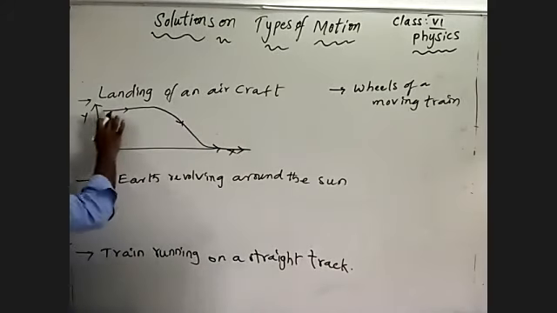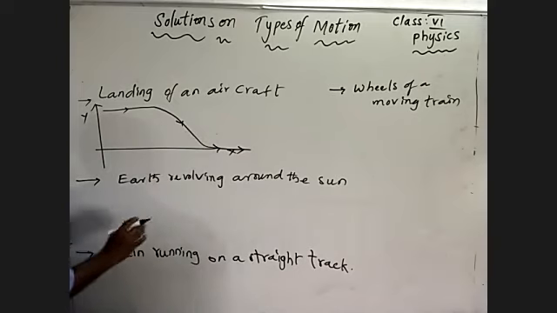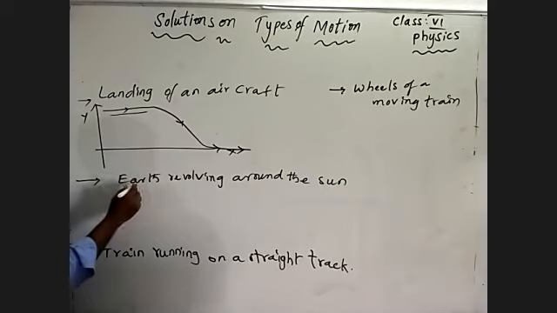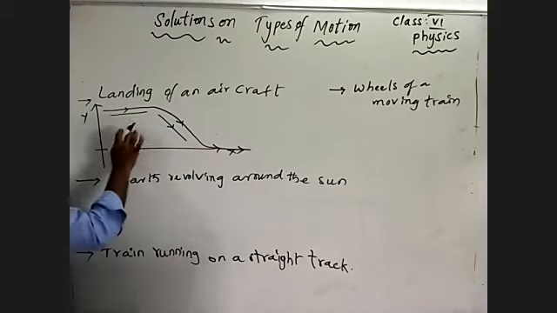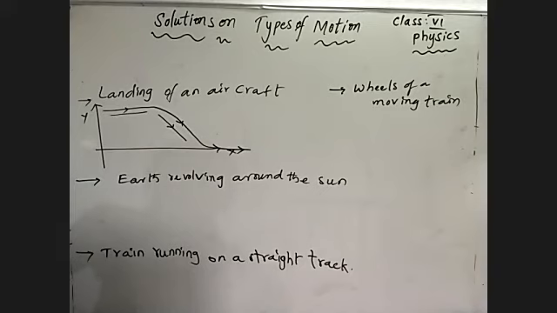The body first travels in a straight line path, then vertically downwards to earth. First it followed horizontal motion and next vertical motion. Two types, two directions of motion are being followed. So it is two-dimensional motion.